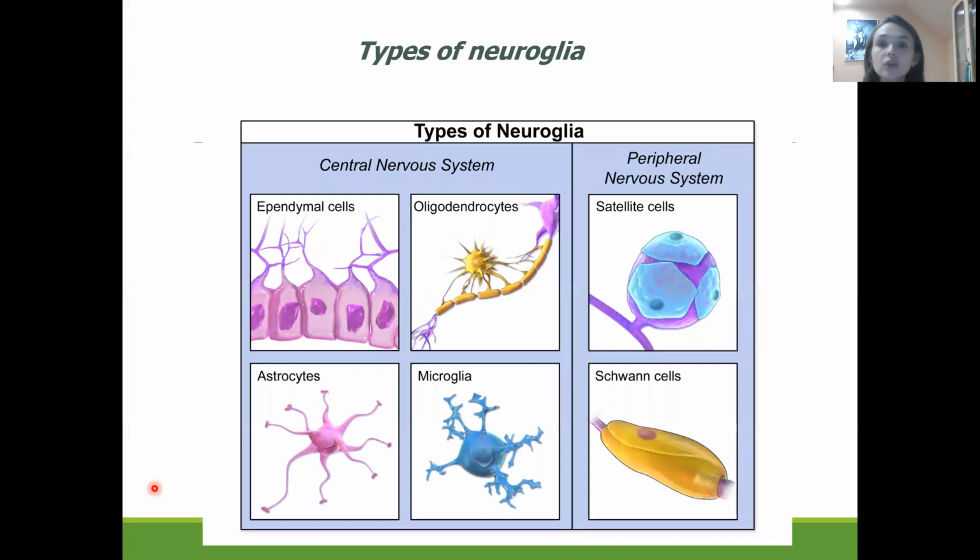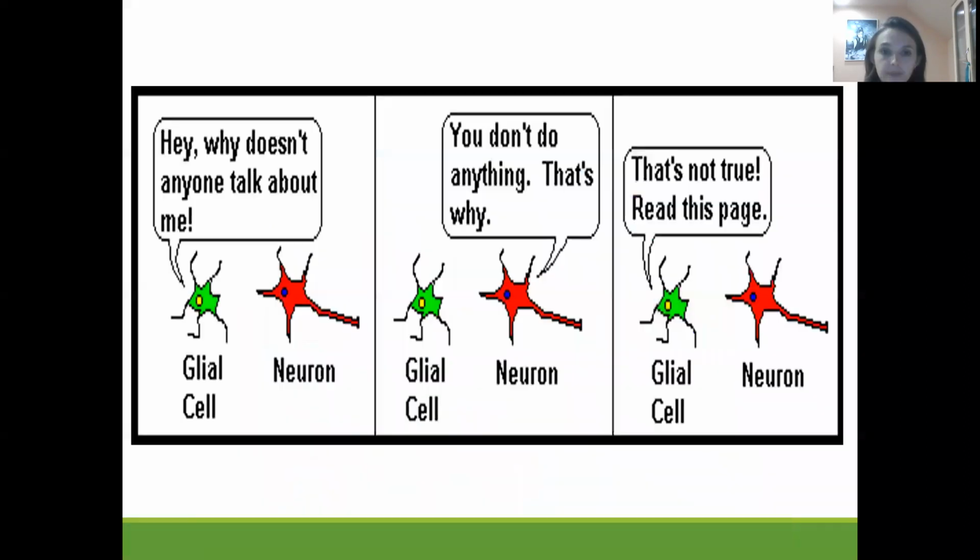First of all, let us look at what kind of neuroglia we have. In the central nervous system, we have four types of neuroglia. It's ependymal cells, oligodendrocytes, microglia, and astrocytes. In the peripheral nervous system, we have two types, satellite cells and Schwann cells. Now let us discuss the function of some of the types of neuroglia.